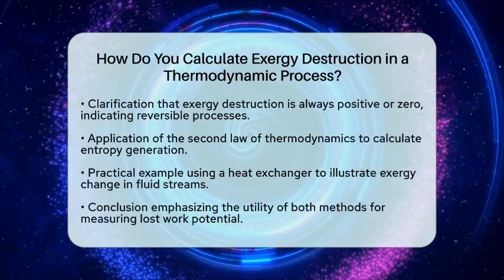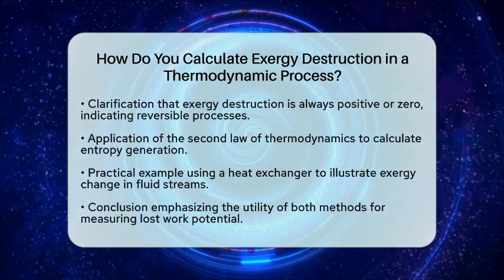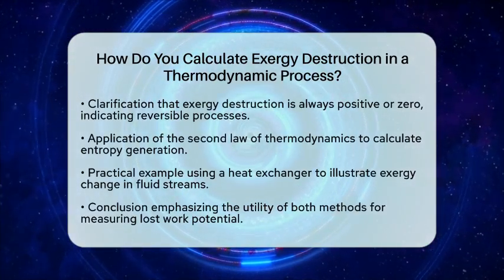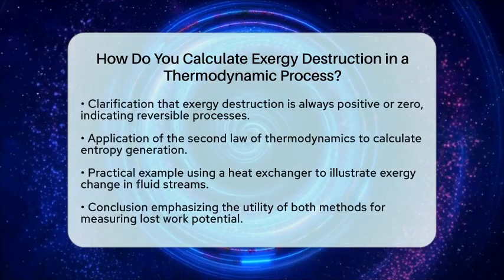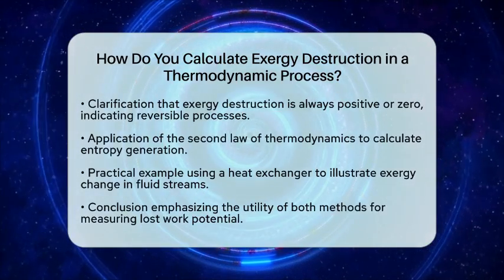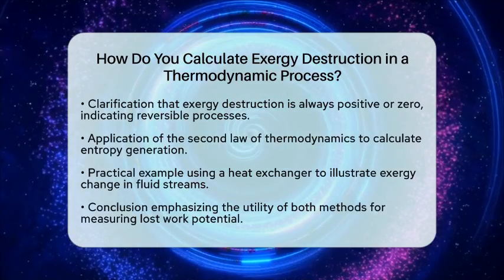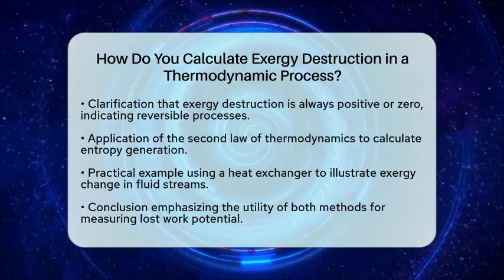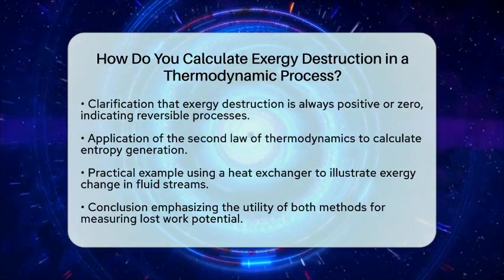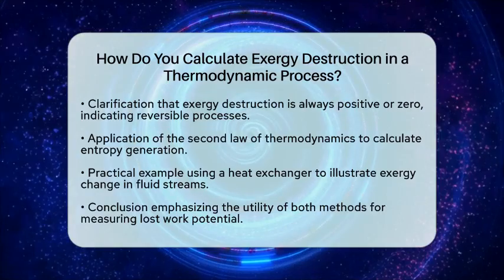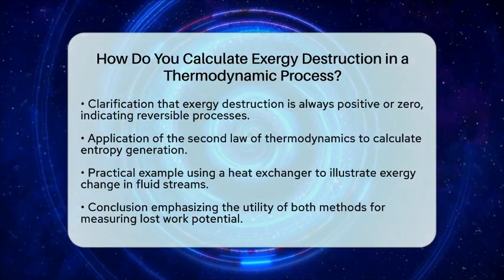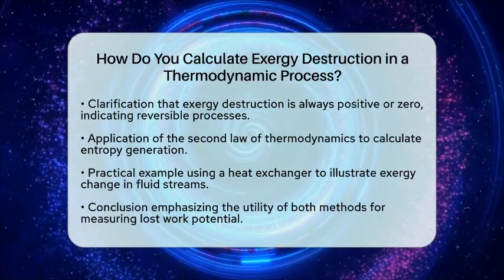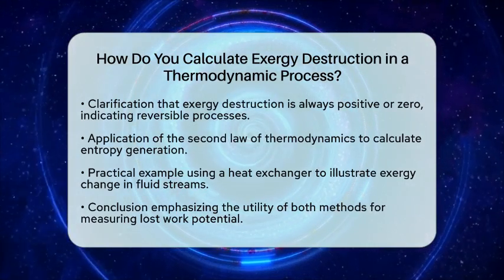For a practical example, consider a heat exchanger. In this scenario, the hot fluid loses exergy while the cold fluid gains it. However, the total exergy decreases because some of it is destroyed due to irreversibilities. By calculating the exergy change of both fluid streams and adding them together, the negative sum will give you the exergy destruction in the heat exchanger.